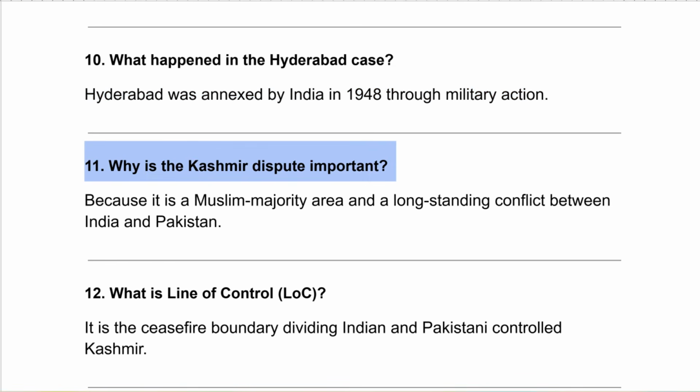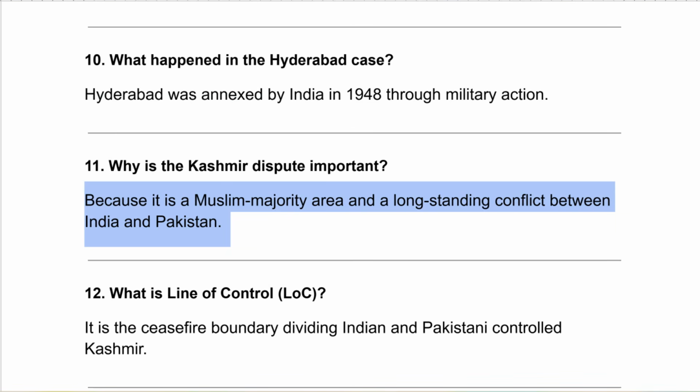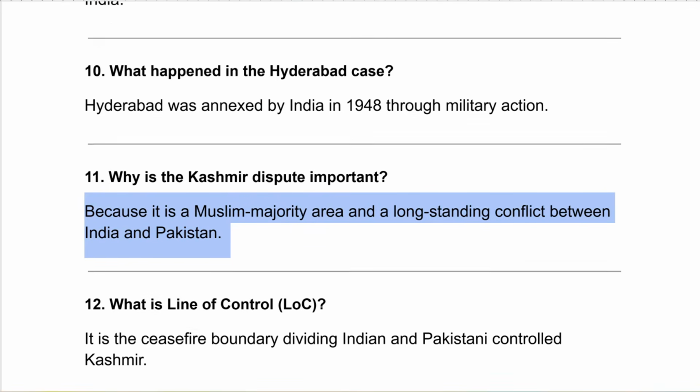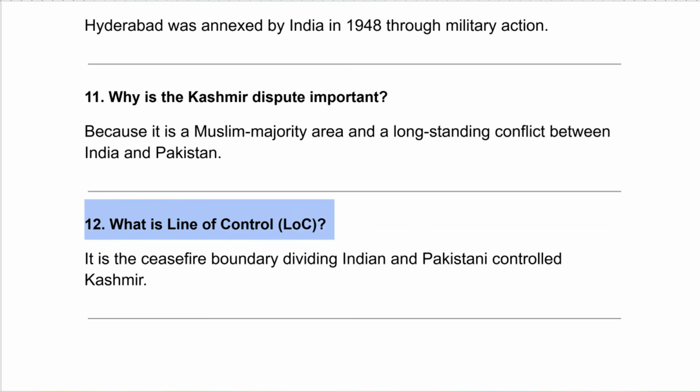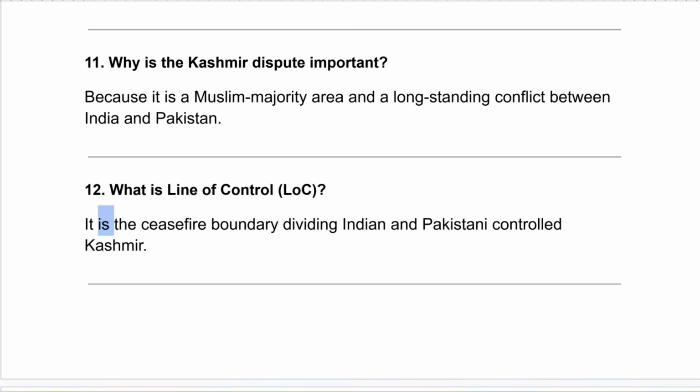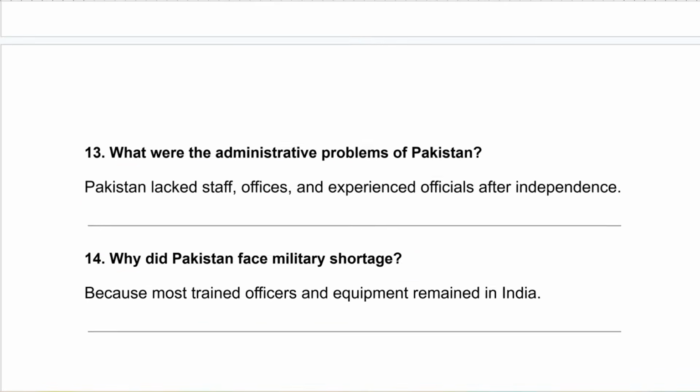Why is the Kashmir dispute important? Because it is a Muslim majority area and a long-standing conflict between India and Pakistan. What is the Line of Control? LOC. It is the ceasefire boundary dividing Indian and Pakistani controlled Kashmir.